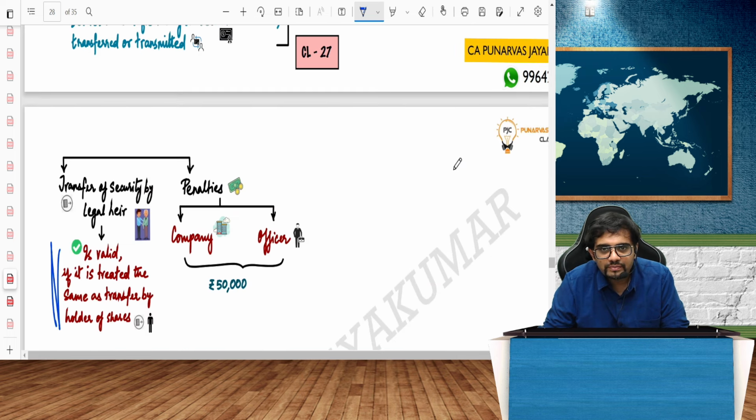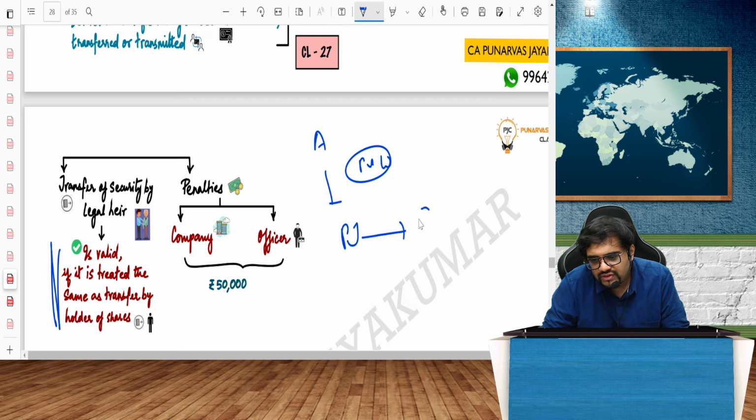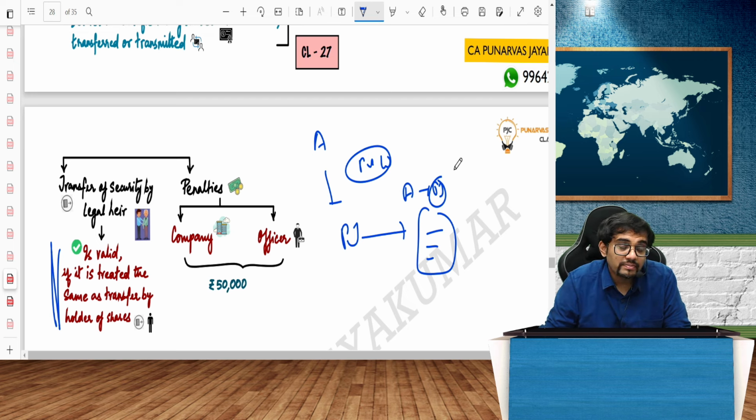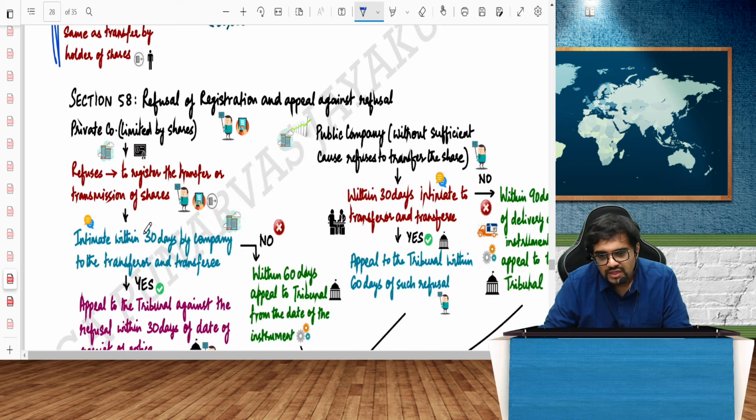Now, let's say in a private company where demat shares are not there, physical shares are there, and in a private company generally it is restricted to transfer from one person to another person. So now you, Mr. A, have transferred to me, PJ, your private company shares. I am going there to deposit this in the company and asking them to change the name from A to PJ, my name. Company refuses. Now that refusal, if it's a public company, what to do? Private company, what to do? It is given here. Refusal of registration and appeal against refusal.